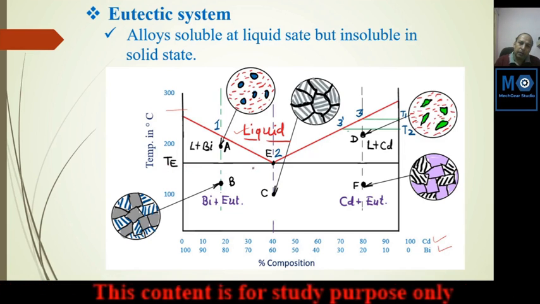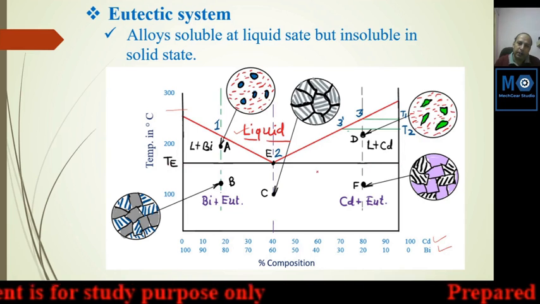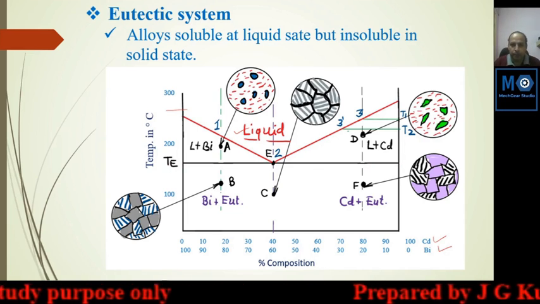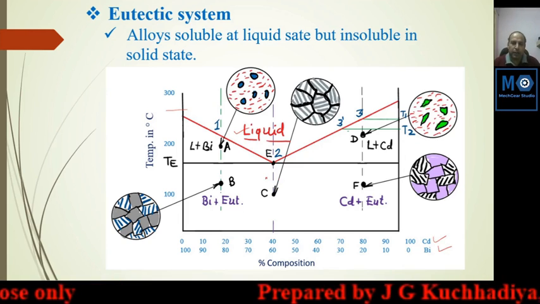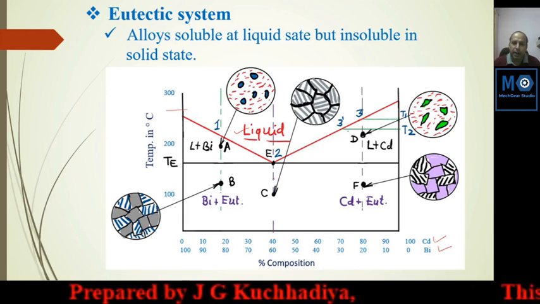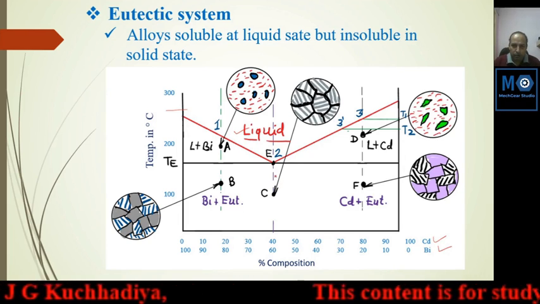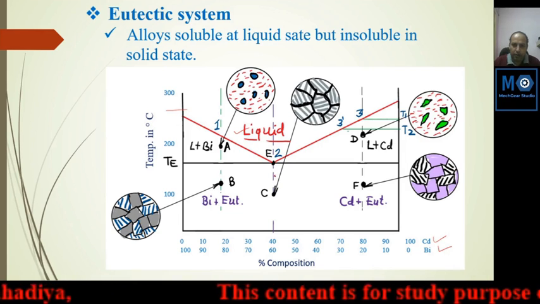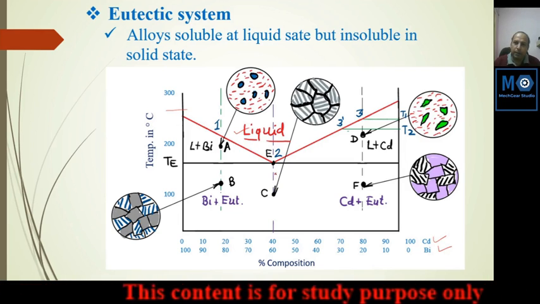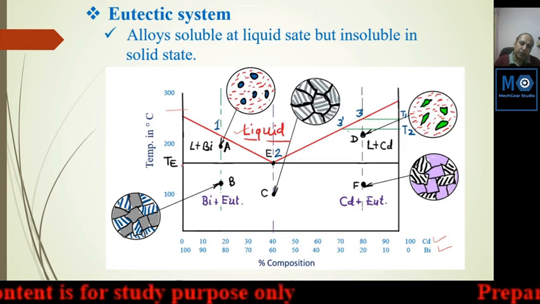This line is a constant temperature line or isothermal line. This indicates the eutectic temperature. What is eutectic? Eutectic is from the Greek word eutecton, meaning immediate solidification. There is no range available for this solidification. Other regions have some solidification range.